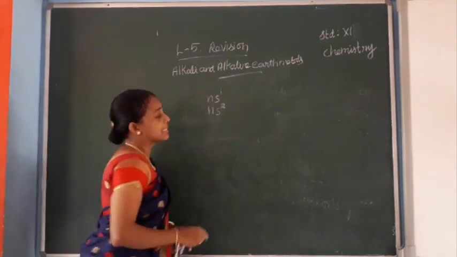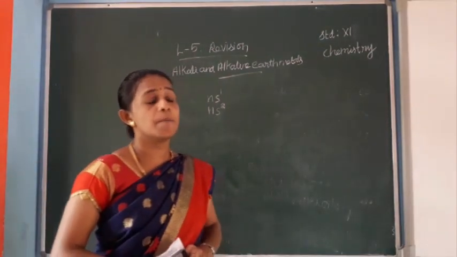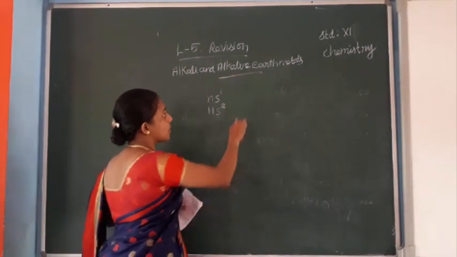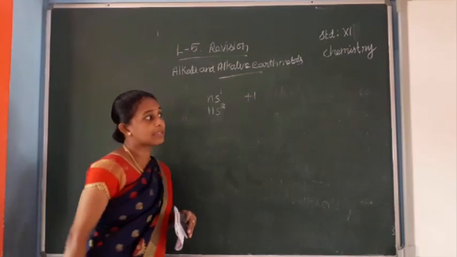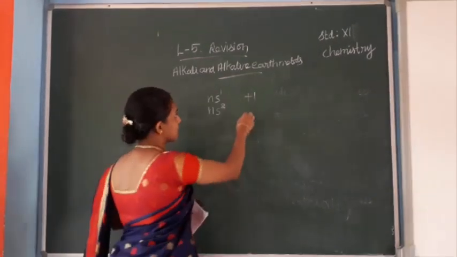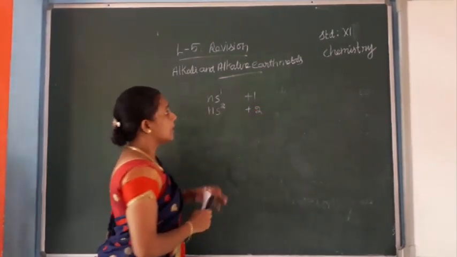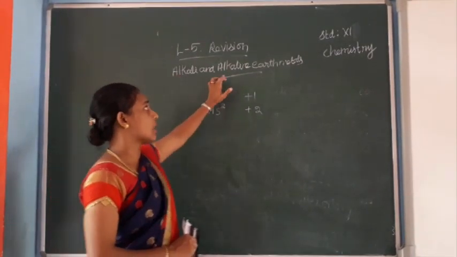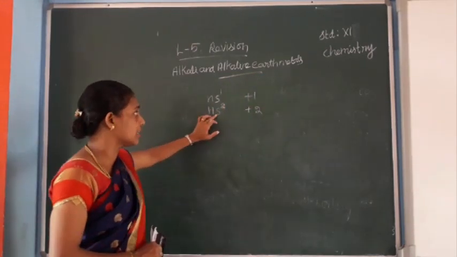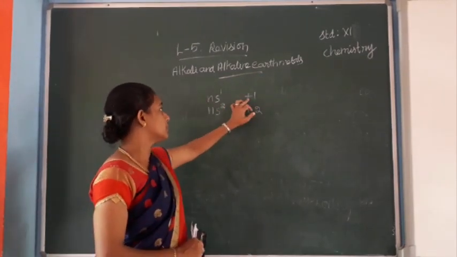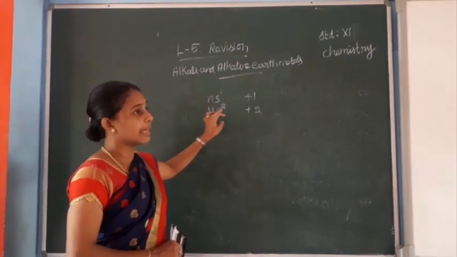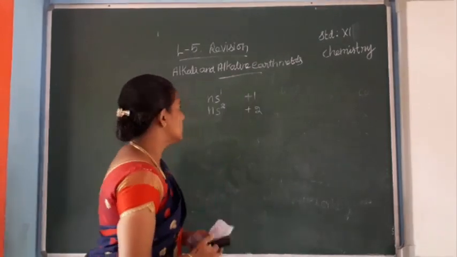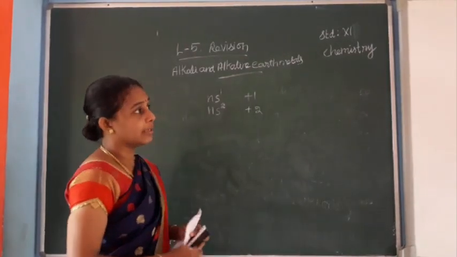Oxidation state: alkali and alkaline earth metals have positive oxidation states. Alkali metals have a +1 oxidation state, and alkaline earth metals have a +2 oxidation state. Alkali metals have the configuration ns1, alkaline earth metals ns2. Here it is a positive oxidation state, here also a positive oxidation state. Here +1, here +2. This is only for alkali and alkaline earth metals.